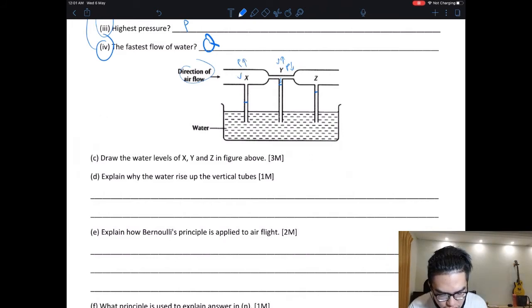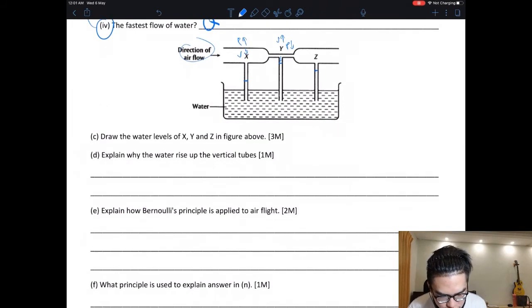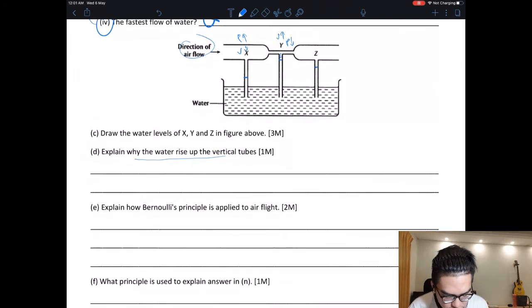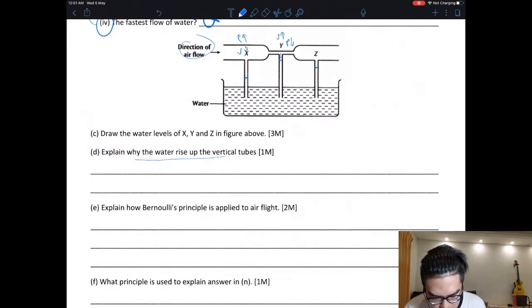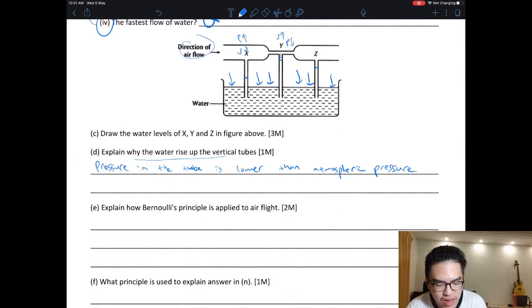Okay, explain why the water rises up the vertical tube. Okay, and you can say pressure in the tube is lower than atmospheric pressure. Okay, this is your straw concept. You have atmospheric pressure pressing down. So imagine this is a straw. So you suck it up, no air here, atmospheric pressure will push it in. Okay, this is Form 2 stuff lah.